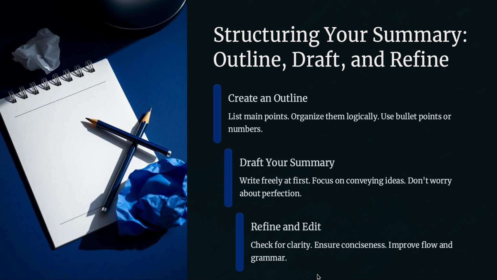Lastly, refine and edit. Ensure your writing is clear, concise, and grammatically accurate. One of the foremost things you have to attempt is to be grammatically accurate. Polishing your draft will improve both quality and impact.